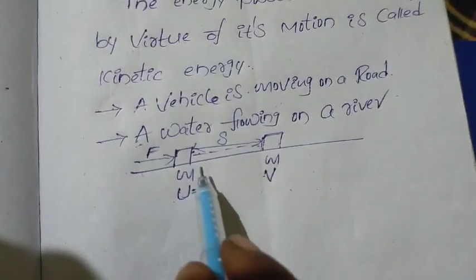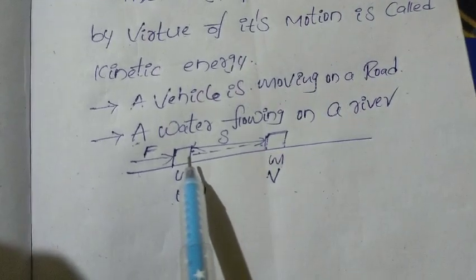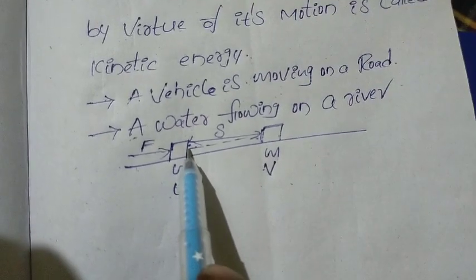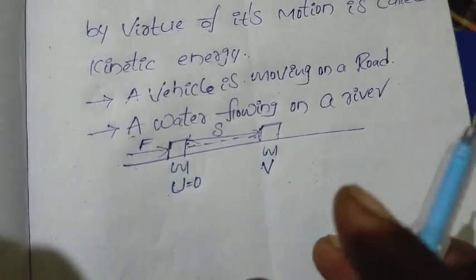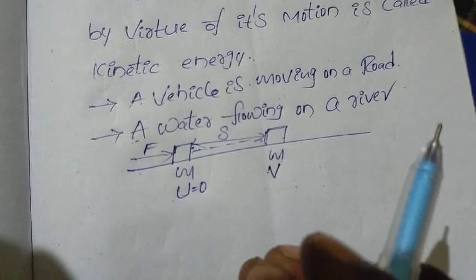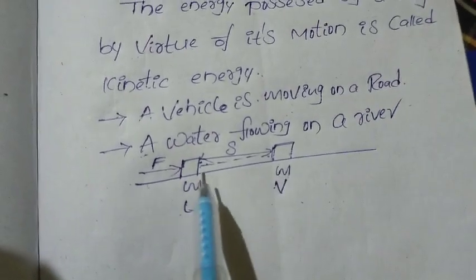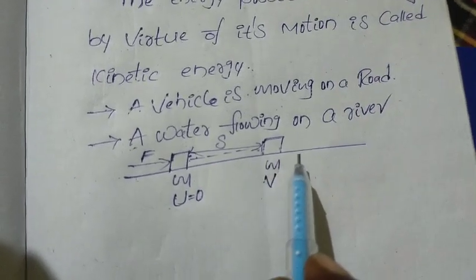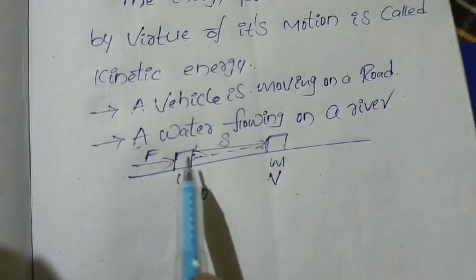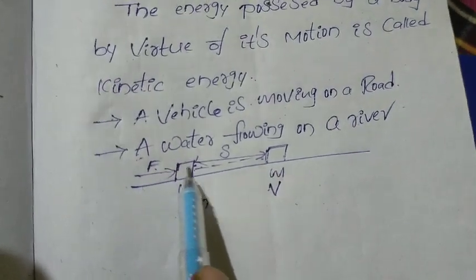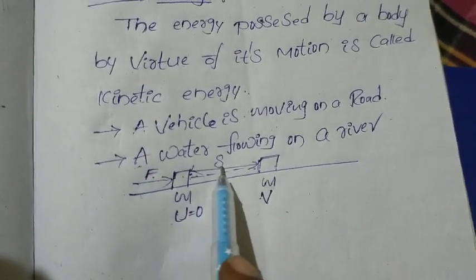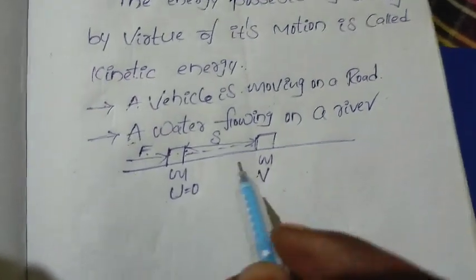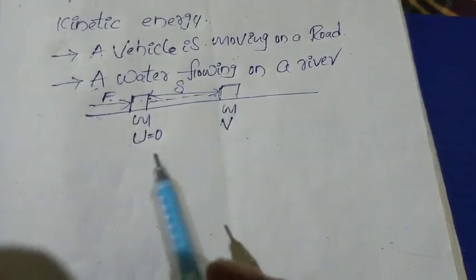Now, what is the work done formula? As per the work done formula, whenever we apply some amount of force on the body and it is displaced, what is the meaning of that? Some amount of work is done there, right? Because of the force, one body is moved from one place to another place, so we can say some work is done. So whenever we apply force F, it is displaced from here to here. That means displacement s. So we are taking the work done now.